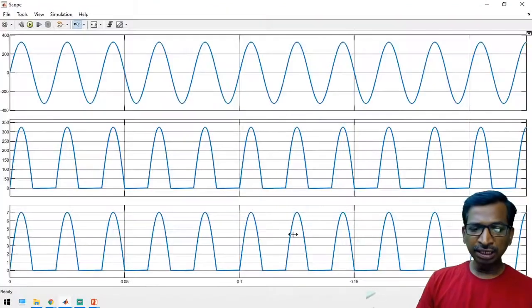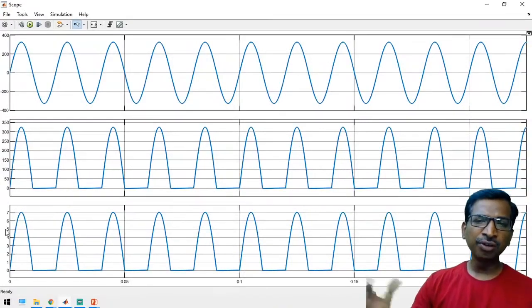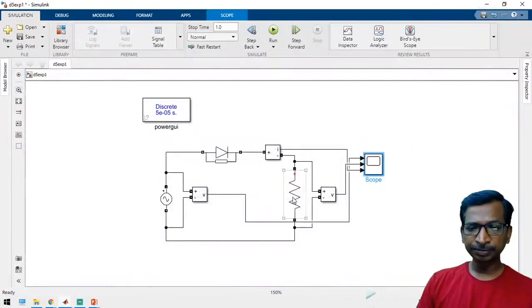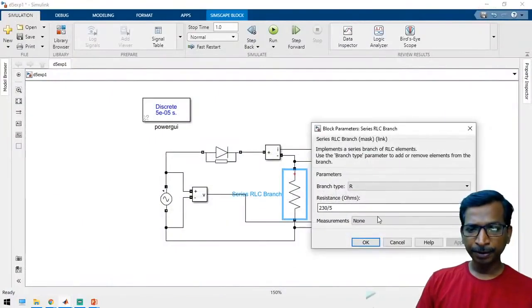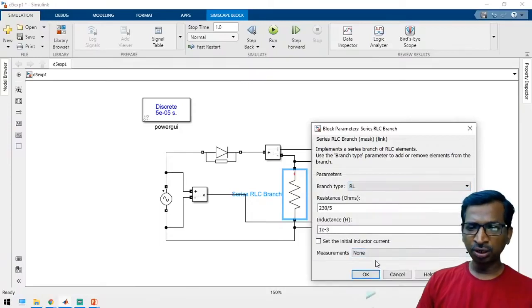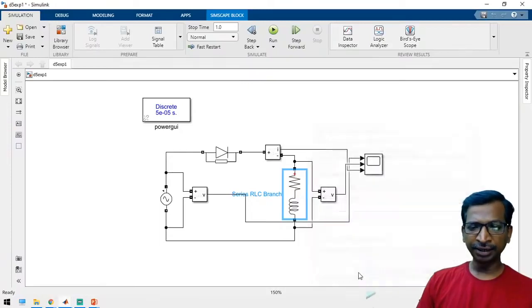If you are using a resistive load, then the output will be an ideal voltage, whereas if you are going to use an inductive load, then the voltage waveform may differ. I will show you what the difference is. Just change to RL and keep 1 milliohm, 1 millihenry. Now we can check what the changes are.